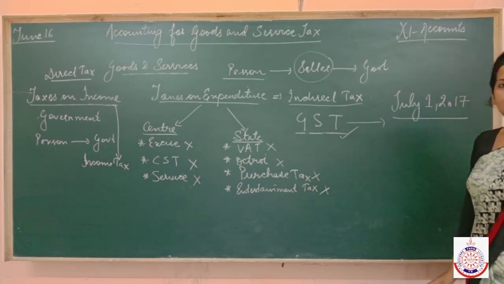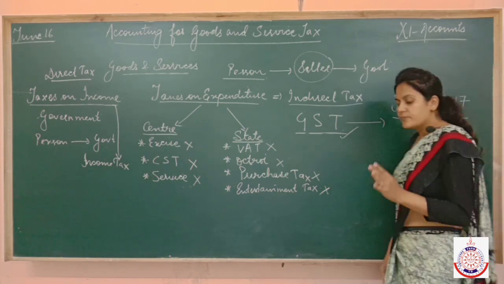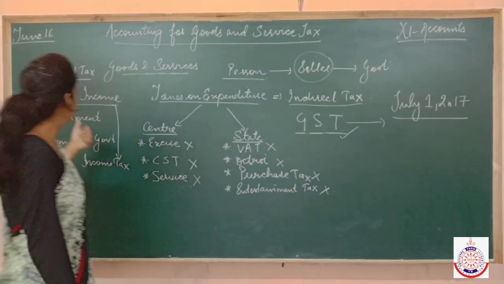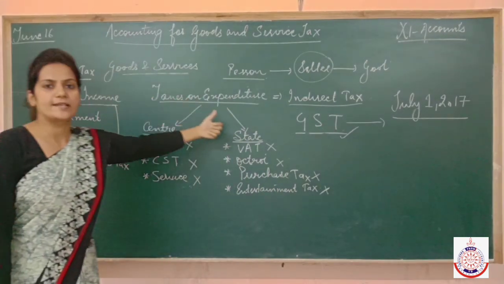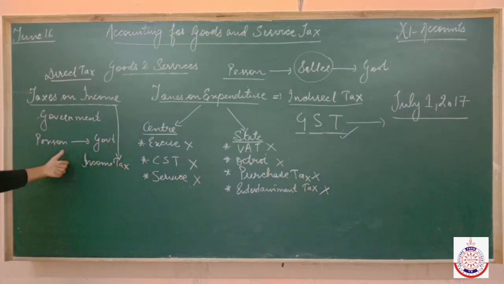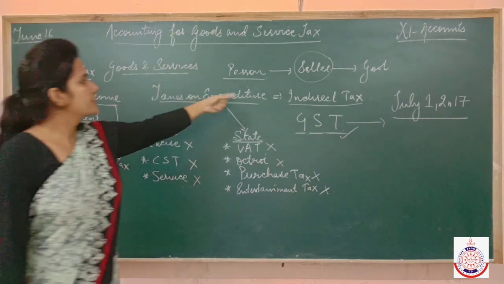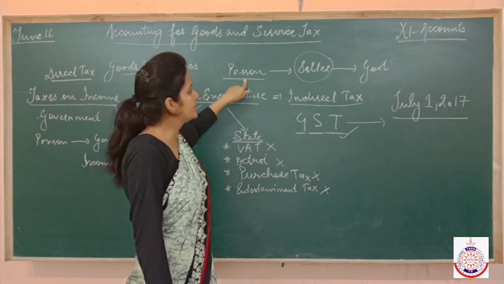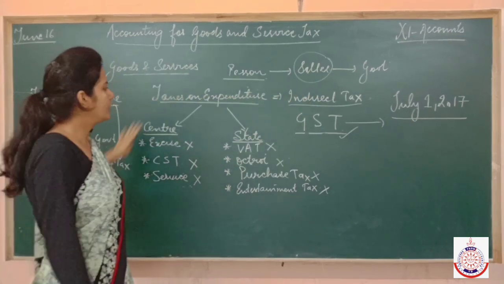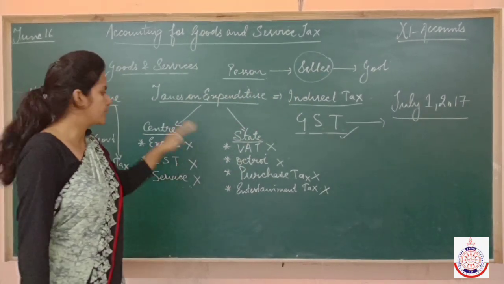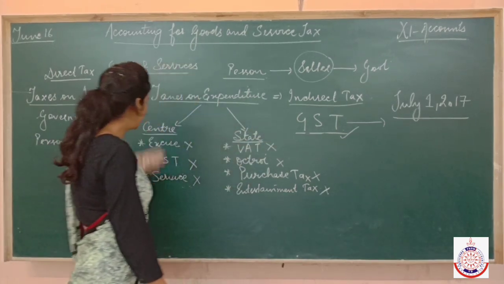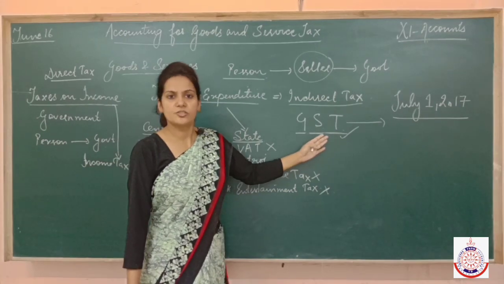I hope till this point it is clear to all that tax means the compulsory payment which we have to pay to the government. Either we are paying taxes on income or we are paying taxes on expenditure. Taxes on income we pay directly to the government, so there is no layer in between. But for indirect taxes, first of all, the person who has purchased the goods gives to the seller, and the seller in turn gives to the government. So now all the indirect taxes have been subsumed. Subsumed means they have all merged into one tax. Now all these taxes are part of only one tax, that is GST.